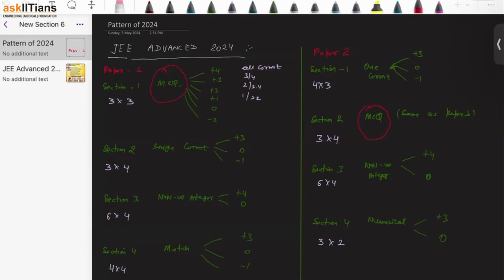What if 3 are correct, sir? If 3 are correct, guys, okay, and out of 3 you marked all 3, obviously you will get 4 marks. But out of 3, let's suppose you have marked any 2, but ये बात ध्यान रखना, when I'm saying this, you are not marking the wrongs. You are just marking the corrects. Okay. So 3 were correct, and out of these 3 correct, I have marked any 2. Okay.